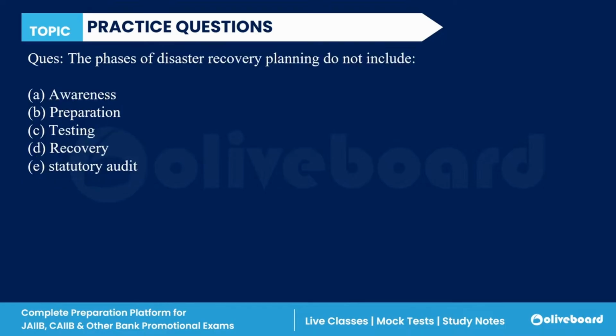Okay. Next, the phases of disaster recovery planning do not include what? They include awareness, preparation, testing, and recovery. These are the four phases in recovery planning. Statutory audit is not a phase included in the planning process. So E is the correct answer.